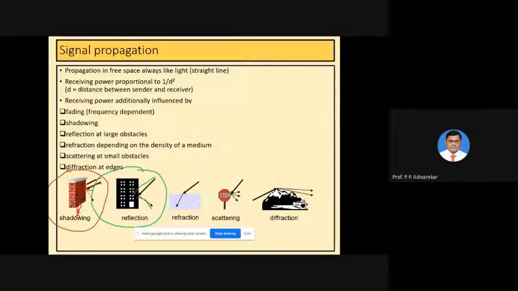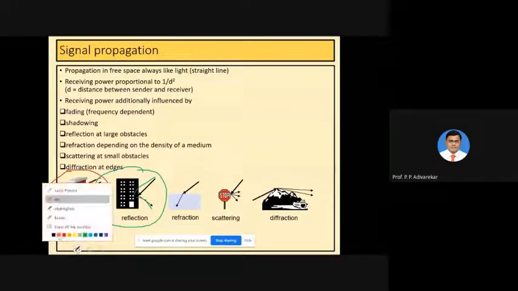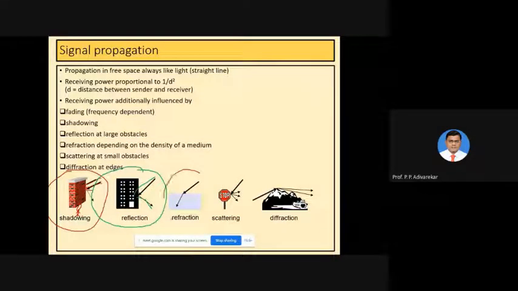Okay, then the third one comes, that concept is known as refraction. You can see here the third diagram, that is of refraction. So there are certain materials, we can say, which do not reflect the signal incident on them.